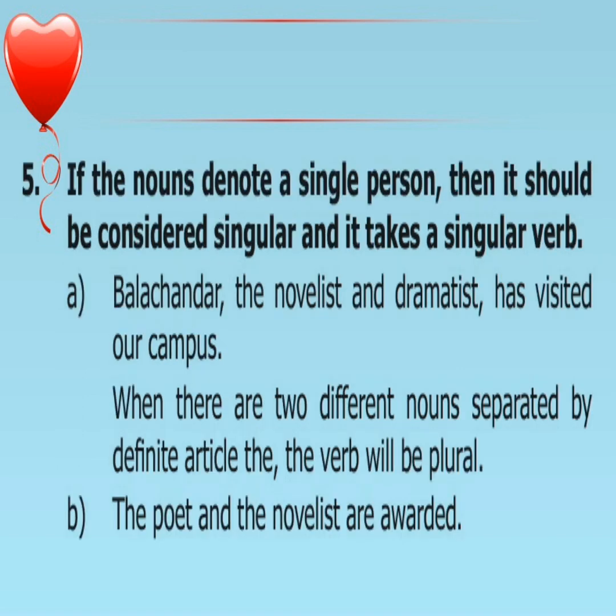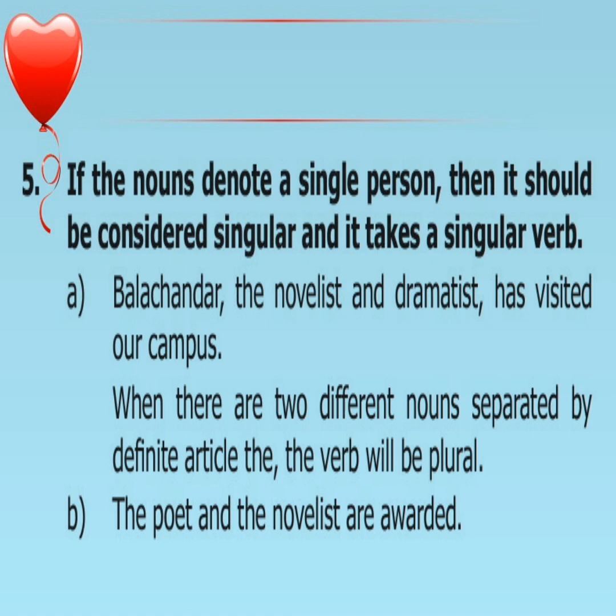Let's see the next one. If the noun denotes a single person, then it should be considered as singular and it takes the singular verb. Balachandar, the novelist and dramatist, has visited our campus. When there are two different nouns separated by a definite article, the verb will be plural. But here, the novelist and dramatist, there is no the after and. So novelist and dramatist is Balachandar, and the verb is has, not have.